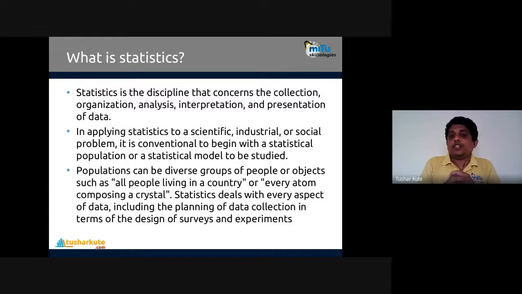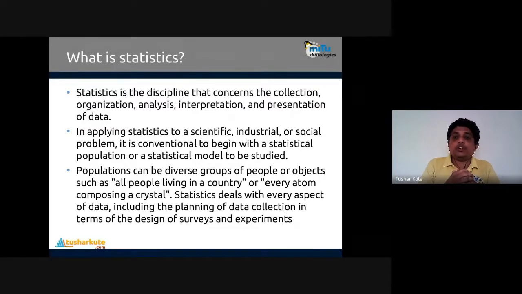In applying statistics to scientific, industrial, or social problems, it is conventional to begin with a statistical population or a statistical model to be studied. How statistics is basically applied to build the models and what the meaning of it is, we will see. In that, one terminology I mentioned is population. Population means the data which is collected from different data sources. That's what we call a population.